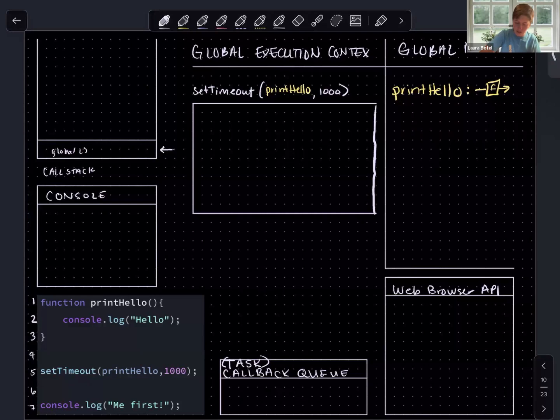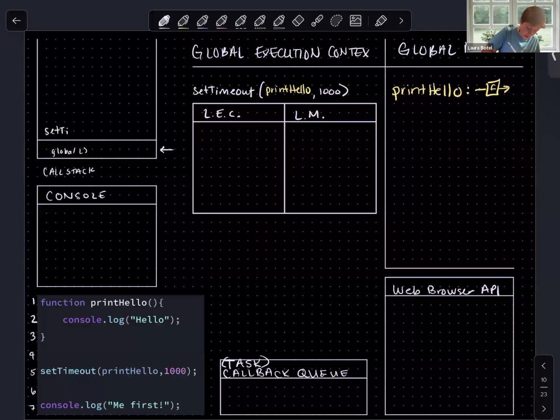We can find the function definition itself. But remember, setTimeout comes built in. We have access to this through JavaScript and the browser. Here's our local execution context. And so what that means is that we're not going to see this in our diagram here. So we're going to make some assumptions about what the parameters for this function definition might be called. But let's first push this invocation onto our call stack.